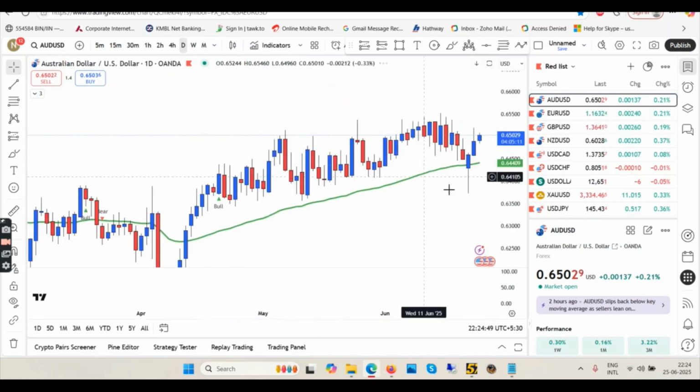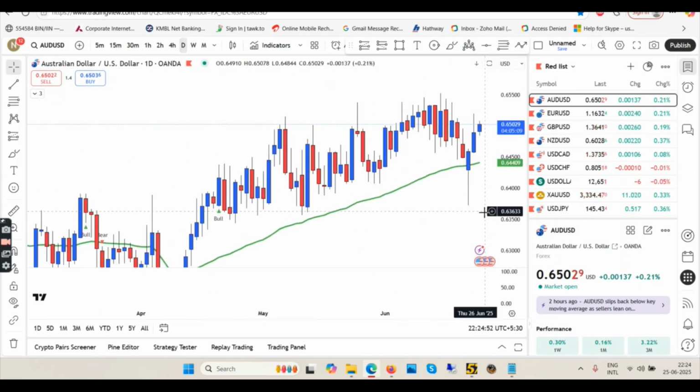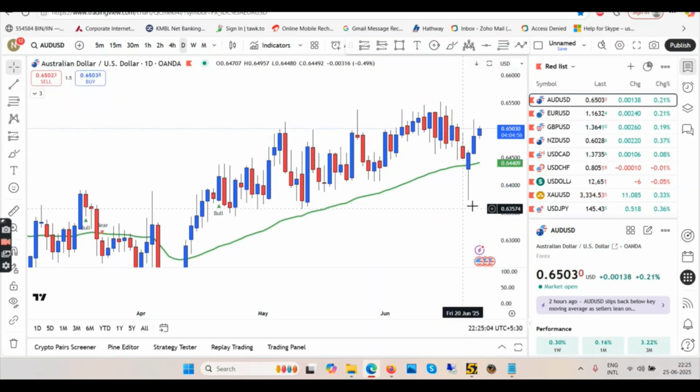But let's come back to daily chart to see what's happening in daily. So in daily, I told you a couple of days ago already that this long wick, buyers came into the market, pushed the candle above the EMA, and then we are continuing the uptrend. This long wick rejection and then the candle closing above the EMA was the guarantee that we will continue the uptrend, which means if AUD is gonna go up, then USD is gonna come down.